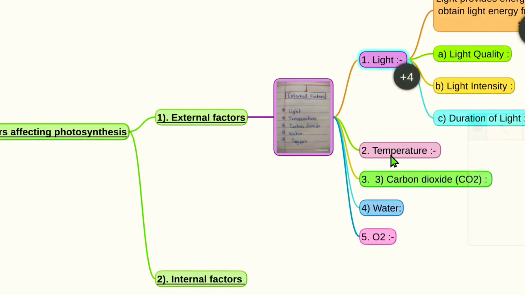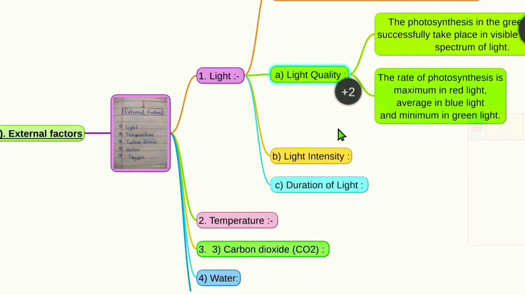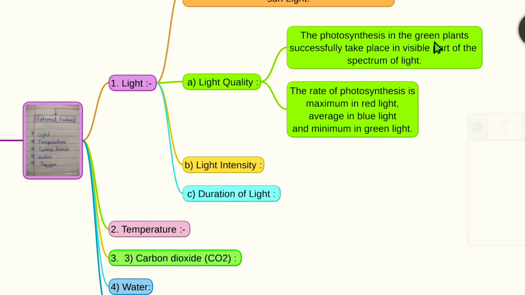In light, the light provides energy for photosynthesis. Plants obtain light energy from the natural source, that is sunlight. Three points occur in light, that is light quality, light intensity and duration of light. First one is light quality. The photosynthesis in green plants successfully takes place in visible part of the spectrum of the light. The rate of photosynthesis is maximum in red, average in blue and minimum in green light.